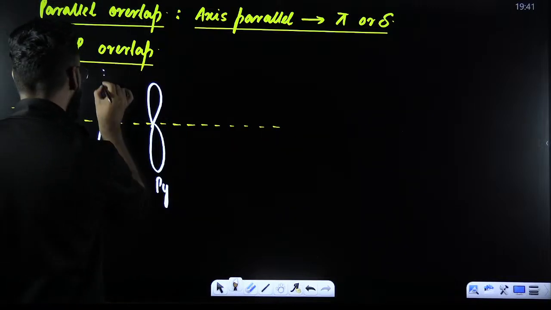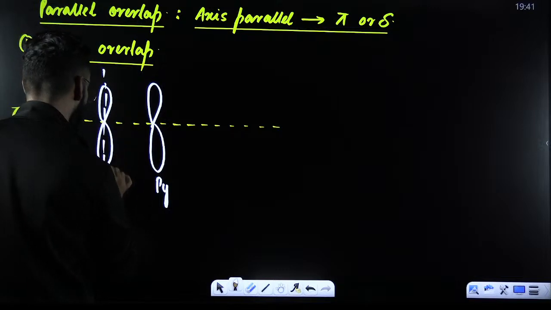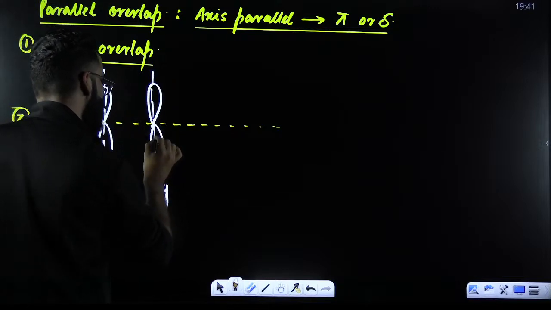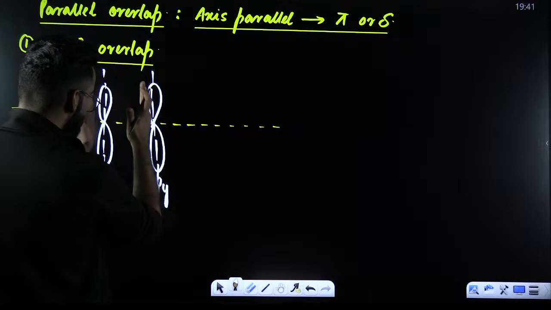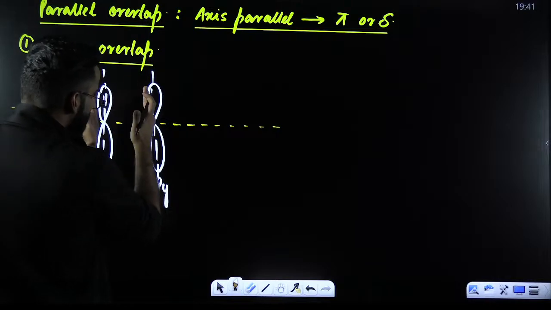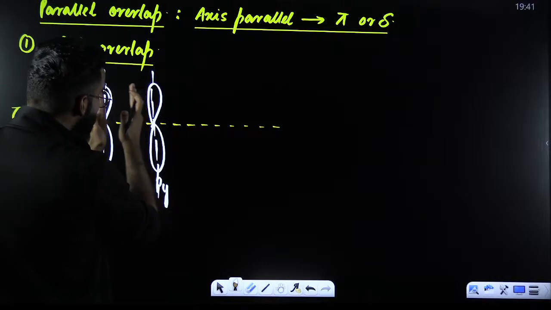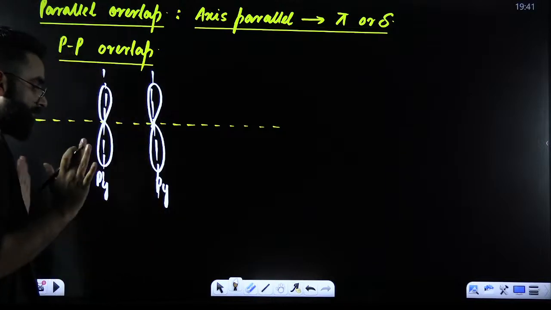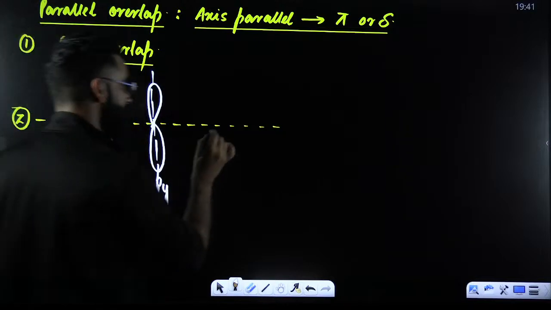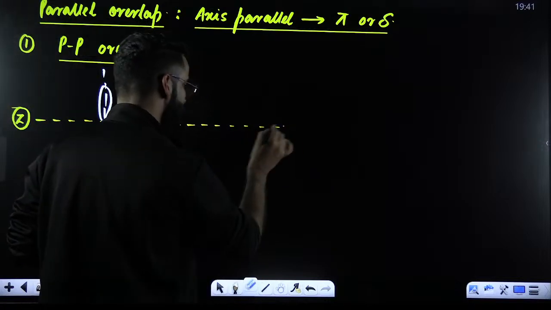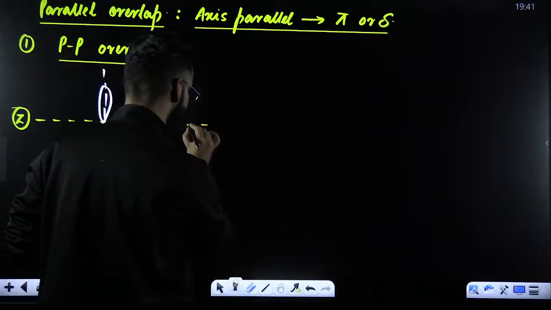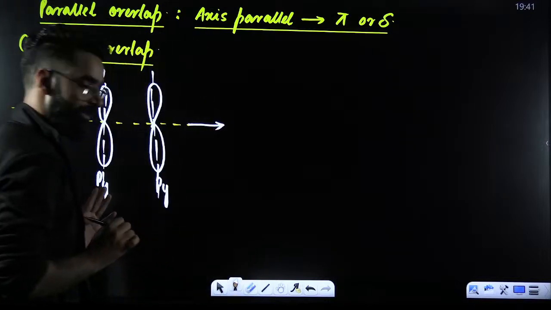Now, my dear students, what is going to happen over here? I have to show PP parallel overlapping. So these p orbitals have to overlap by keeping their axes parallel. Again, in this particular case, two things can arise.